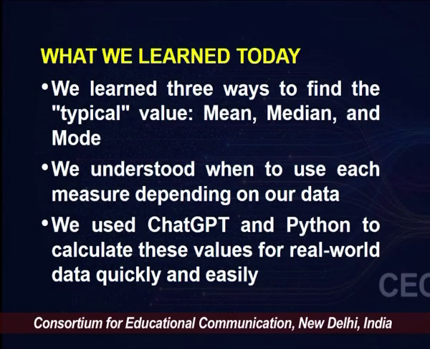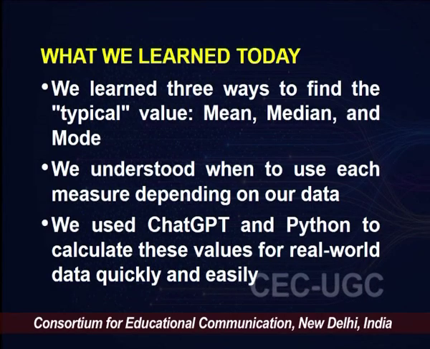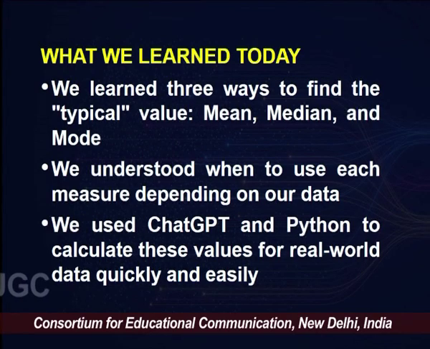So what we learned today is three ways to find the typical value of a data set: mean, median and mode. We understood when to use each measure depending on our data, and we used ChatGPT and Python to calculate these values for real world data quickly and easily. We will stop here and we will begin our data science journey in the next session. I hope you understood measures of central tendency and how to use ChatGPT and Google Colab. Thank you.